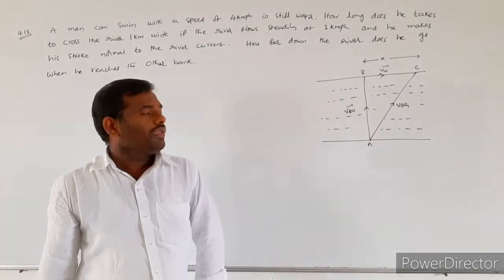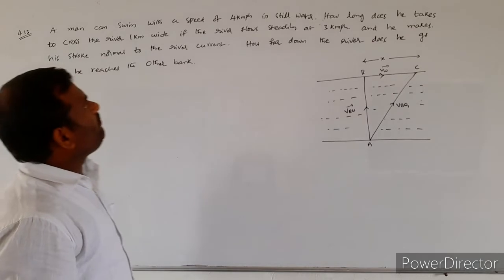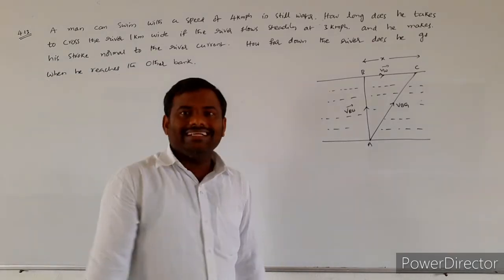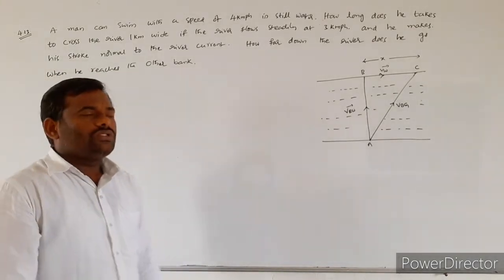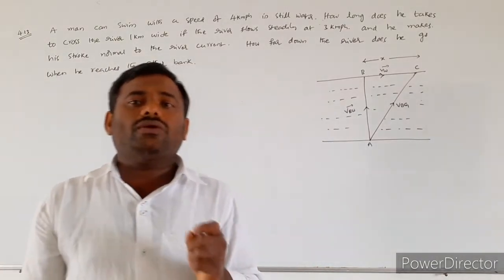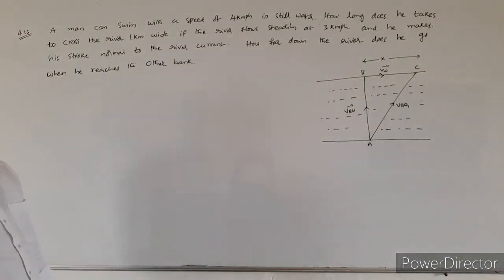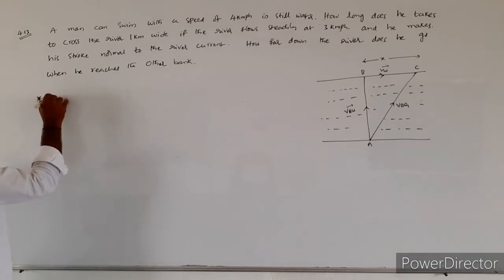Okay. The next problem is, a man can swim with a speed of 4 km per hour in still water. So what is given? The velocity of the man with respect to water is given. First we will write the given data.